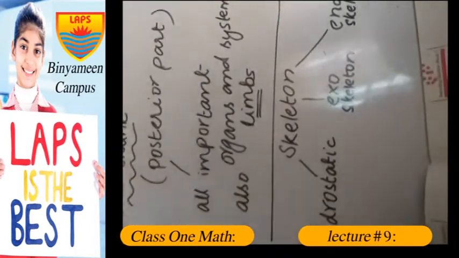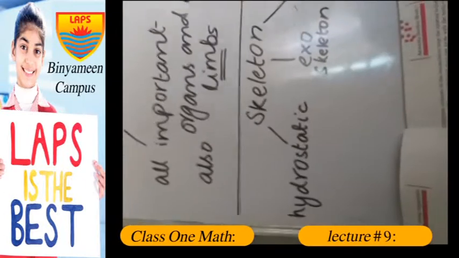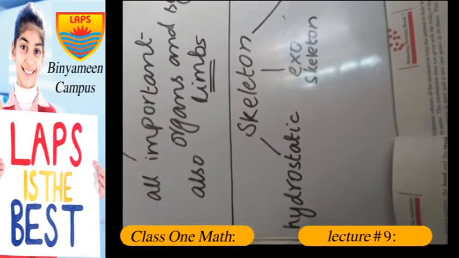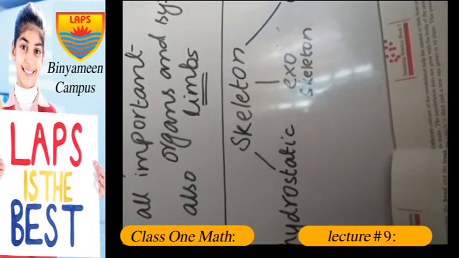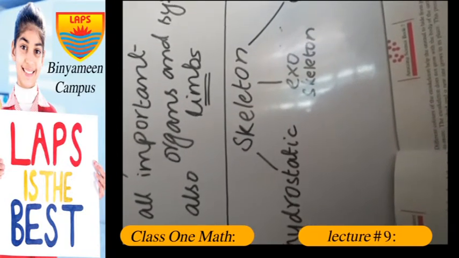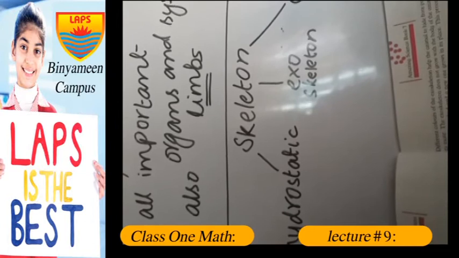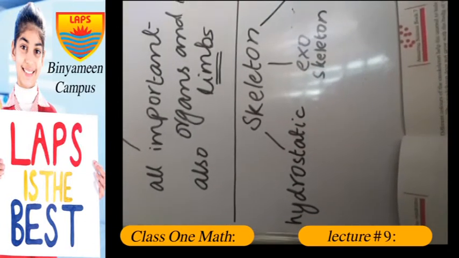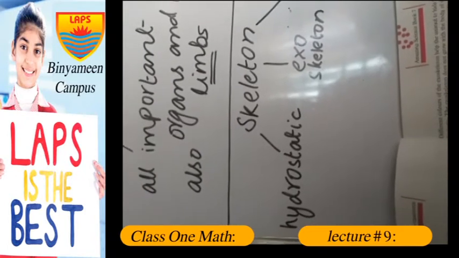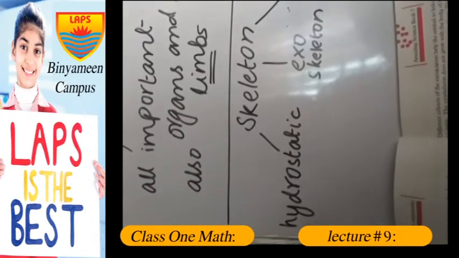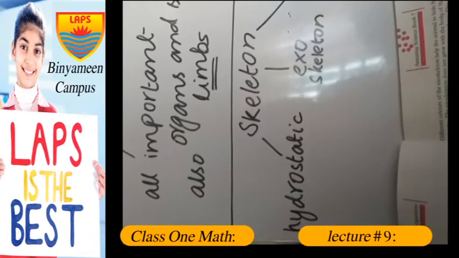As the name indicates, hydro means any liquid. So this type of skeleton is that kind of skeleton in which the bodies are being supported by liquid which is present in the cells and between the spaces. There will be no bones, no hard skeleton in these animals like in earthworm and in caterpillars.